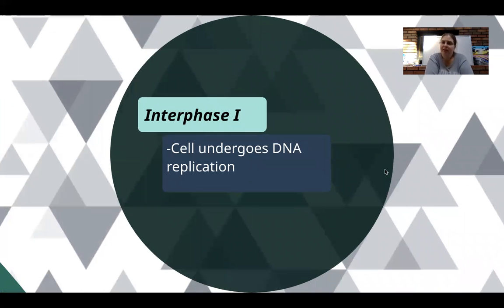But before we do that, we got to talk about interphase 1. We learned about interphase when we talked about mitosis. And the key thing here, just like then, is that during S phase of interphase 1, we replicate the DNA. So we copied all of the DNA so that we have more to put into the cells. Don't forget, in meiosis, we're not going to have just 2 daughter cells. We're actually going to have 4. So we do go through a regular interphase beforehand. And since it occurs before meiosis 1, we call it interphase 1.